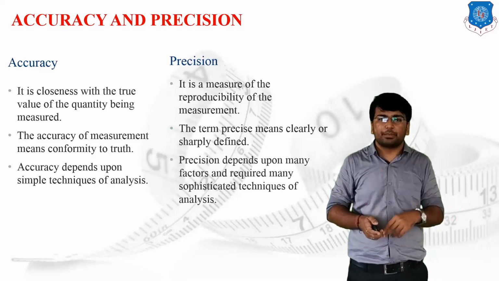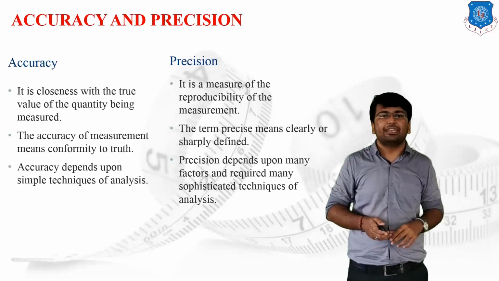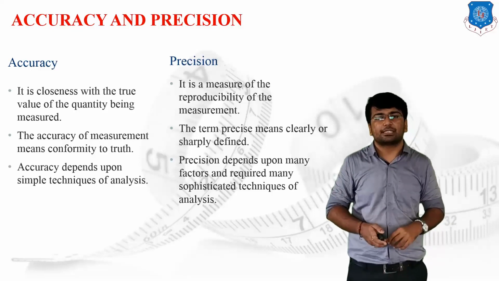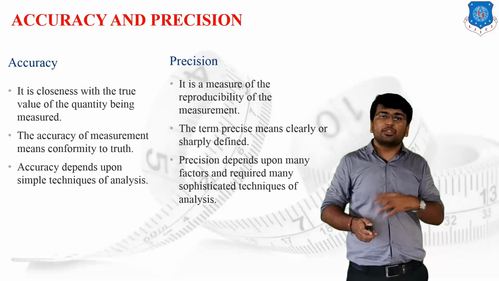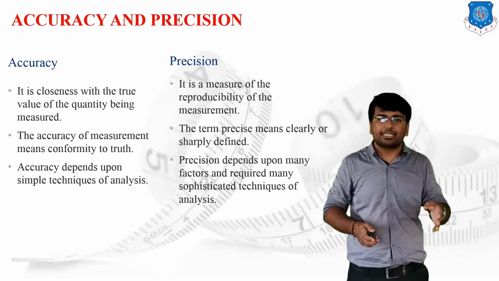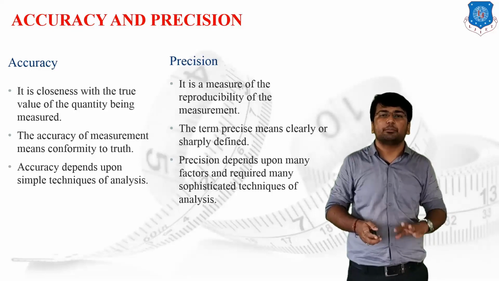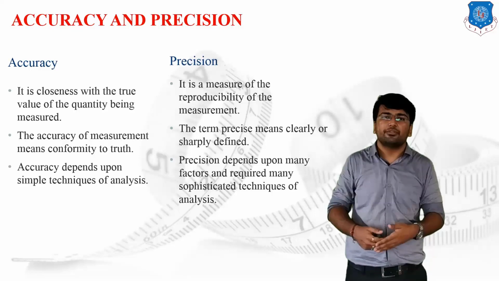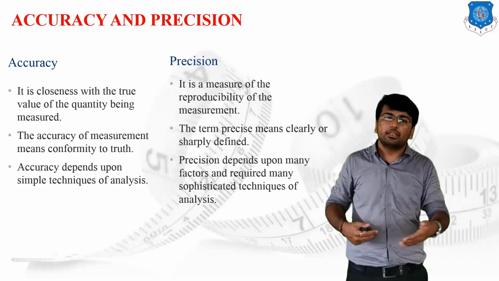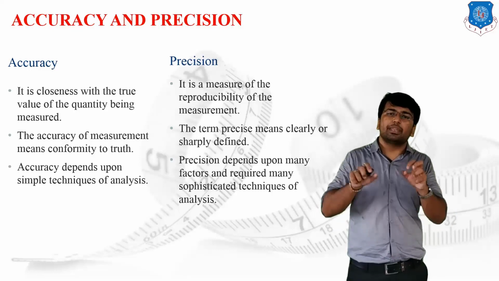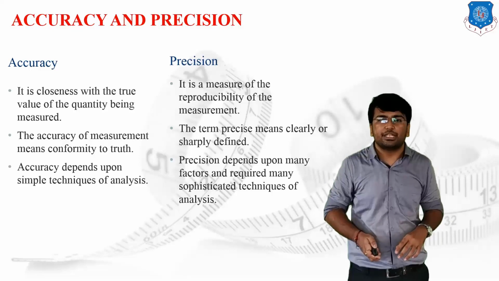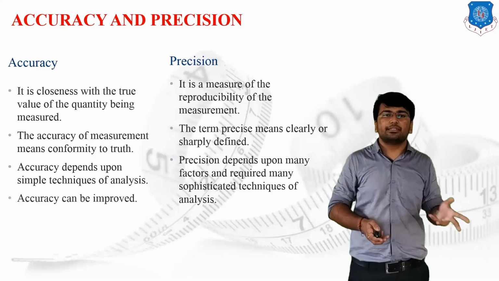Whereas precision depends upon many factors, and it requires many sophisticated techniques of analysis, because within 6 balls, or within a single over, you cannot define the precision of a single person. So it requires very sophisticated techniques, and we have already defined a number of techniques which take numerical data as an input and give the output in terms of your precise nature. Then accuracy can be improved.